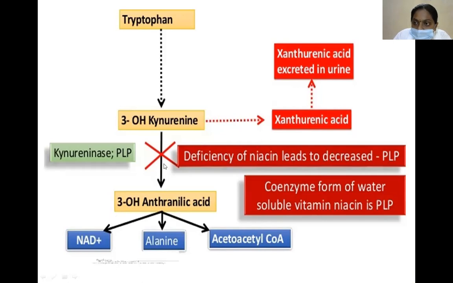When there is a block, 3-hydroxykynurenine is converted into xanthurenic acid, which is excreted in urine. Hence kynureninase is a PLP-dependent enzyme.